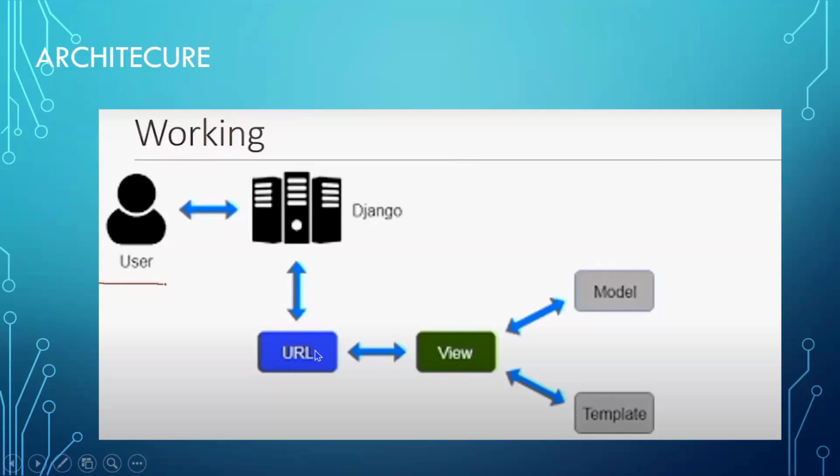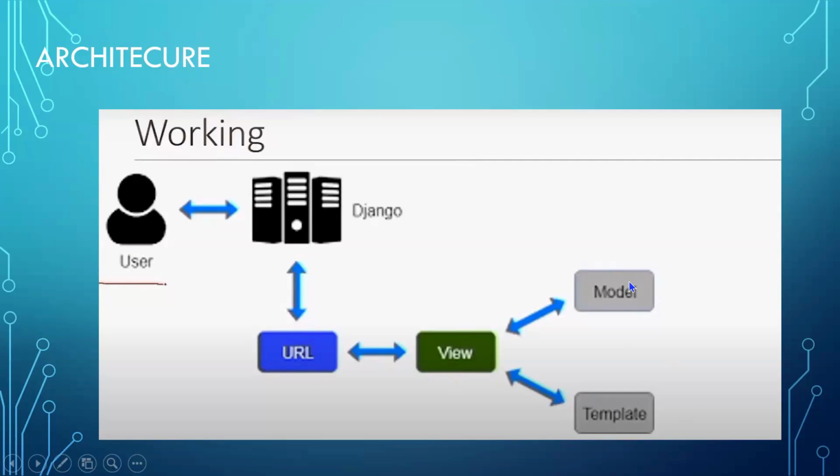When they mention some URL and enter the details in the template, once the details are transferred, it will be connected to your view. From this view, it will be connected to the model. This URL is going to tell which page you are in: home page, login page, processing page, some other details page. This URL is going to tell you which template you are going to use. From this template, you will be getting the information and transferring the information to the view. This view will interact with the database.